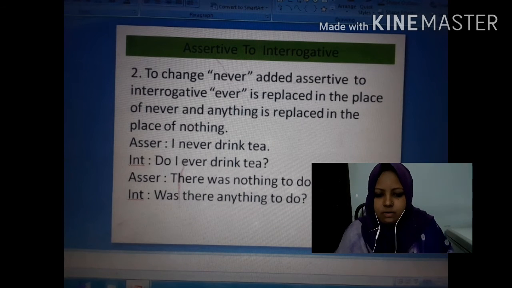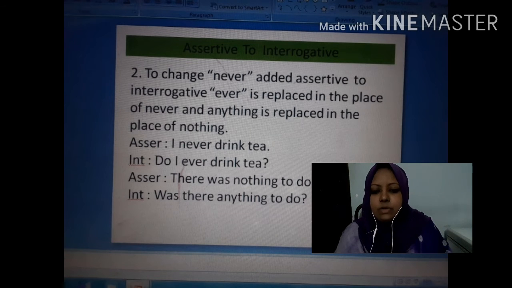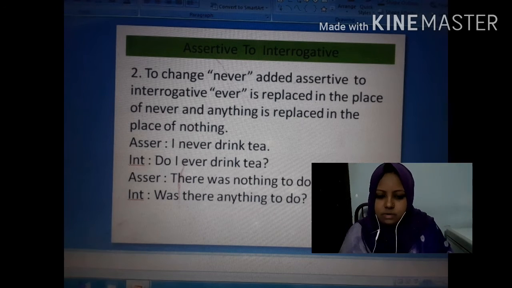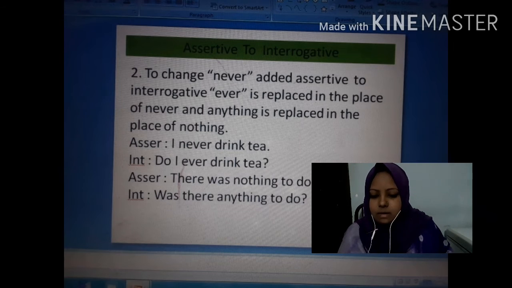Now the next rule, that is to change never added assertive to interrogative. If you have to change never added assertive to interrogative, then ever is replaced in the place of never and anything is replaced in the place of nothing. You can see on this screen I have written down the rules. Now I am giving two examples. I never drink tea.